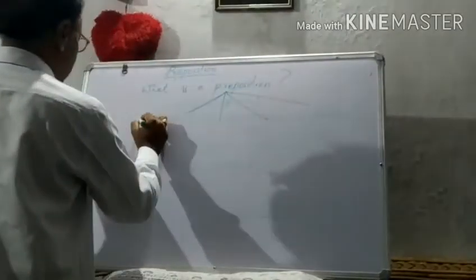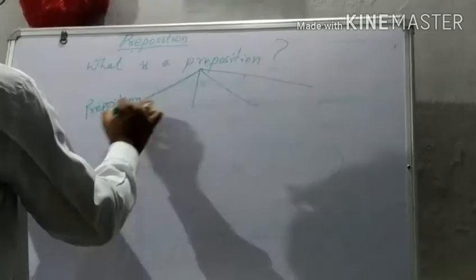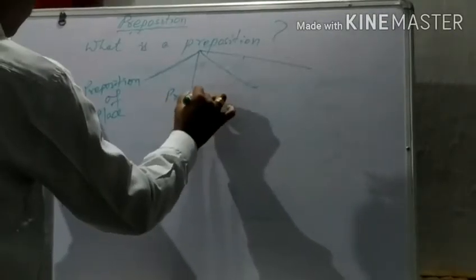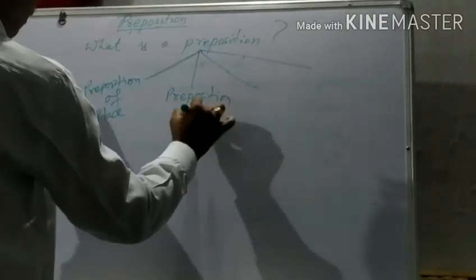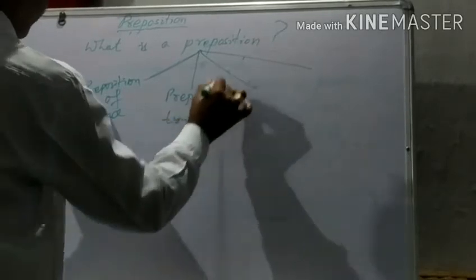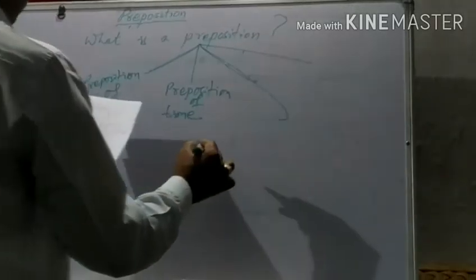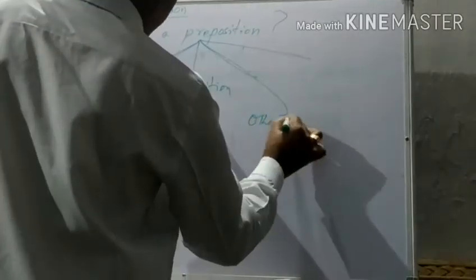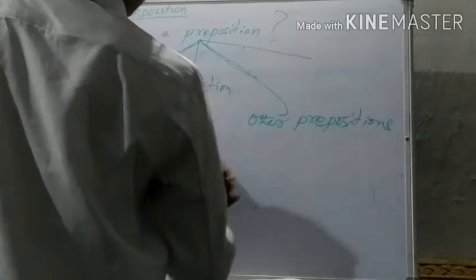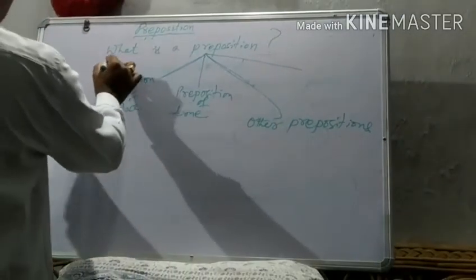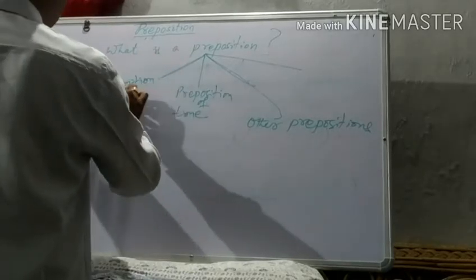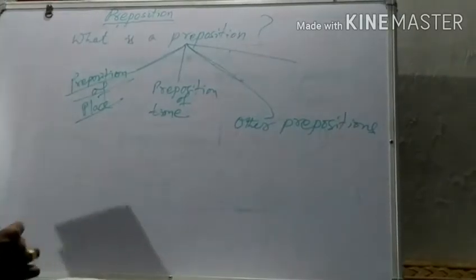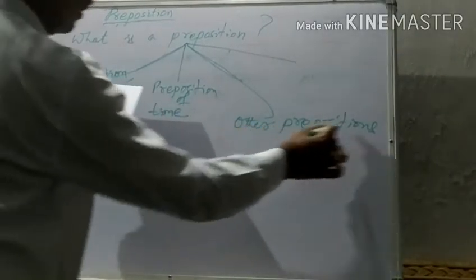That is, first one is preposition of place, preposition of time, and third one is other prepositions. So it can be divided into three categories, that is preposition of place, preposition of time, and other prepositions.